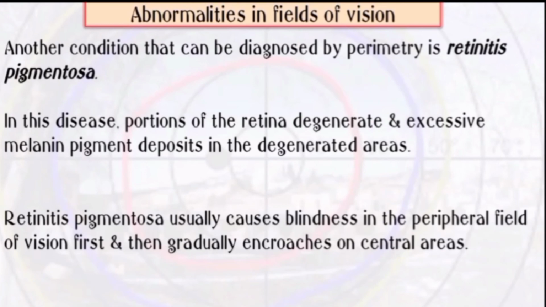Another condition that can be diagnosed by perimetry is retinitis pigmentosa. In this disease, portions of retina degenerate and excessive melanin pigment is deposited in the degenerated area. Retinitis pigmentosa usually causes blindness in the peripheral field of vision first, then gradually encroaches on the central area.